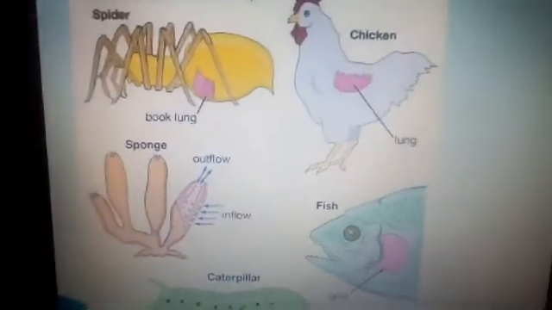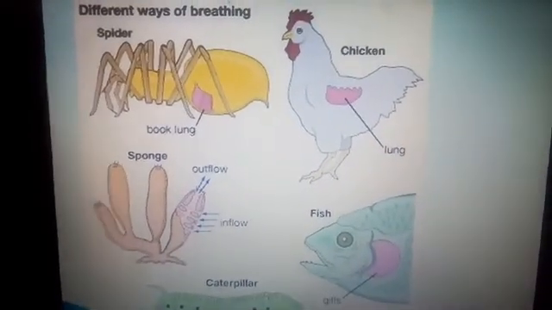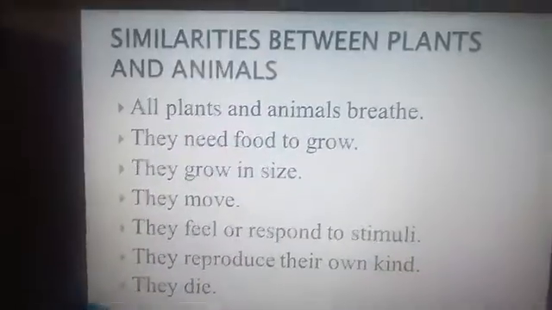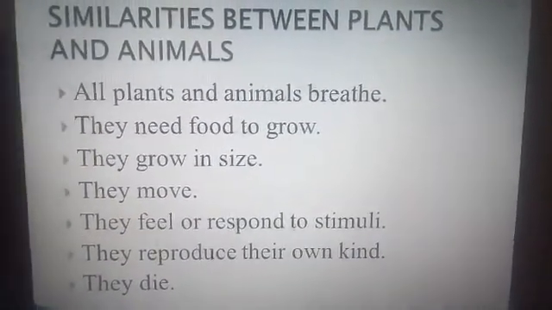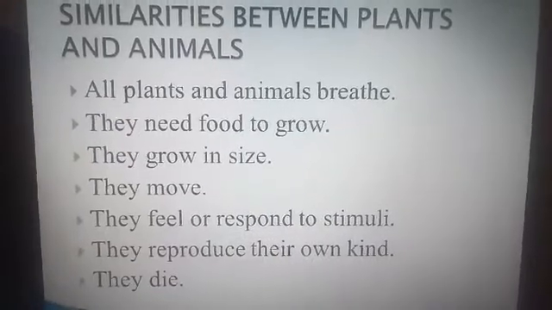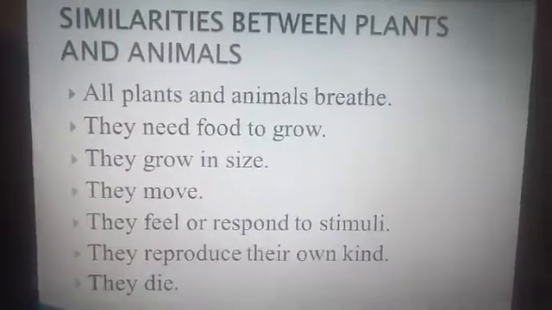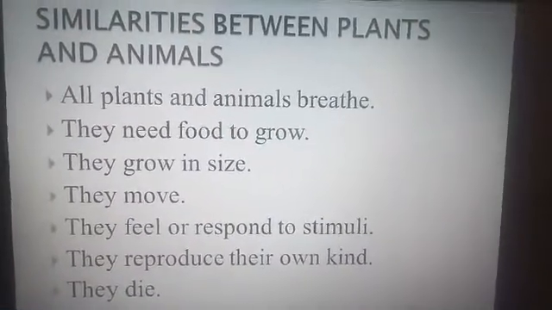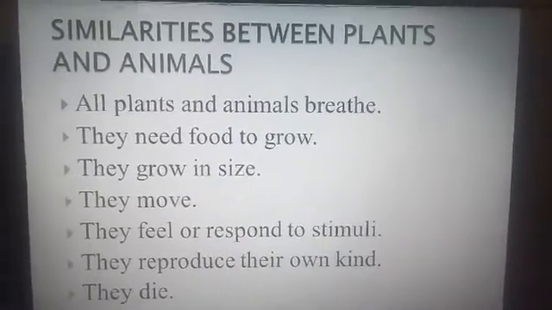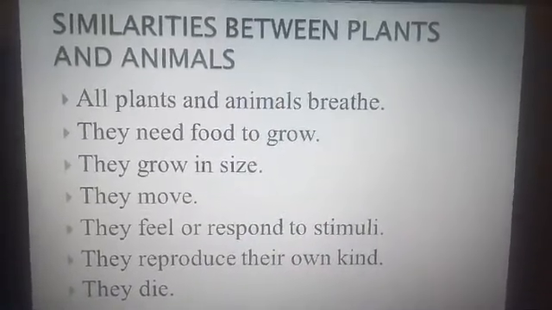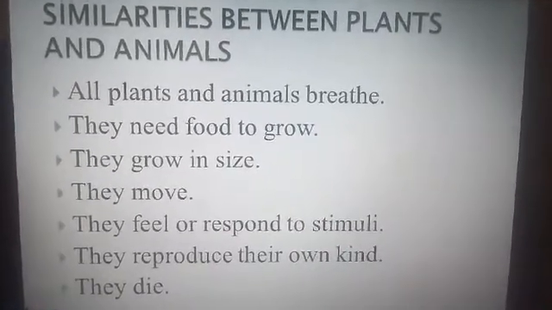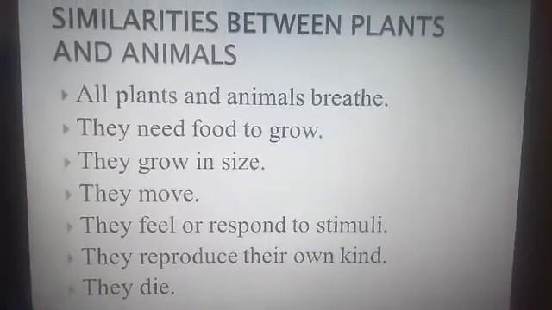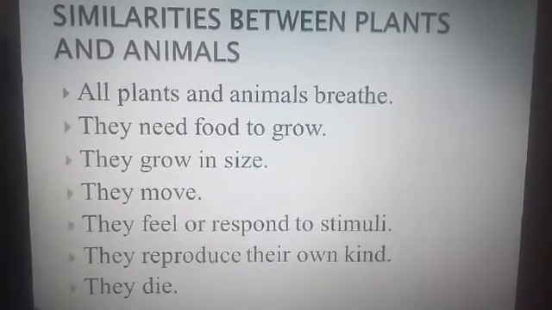Okay, children, did you understand the topic? Yeah. Now, after this, let us go into similarities. Now, you all know differences. There are a lot of differences between plants and animals, but there are similarities also. What is similarities? Similarities means how both are the same. Now, plants and animals always breathe. Can any living organism survive without breathing? No, it is not possible.